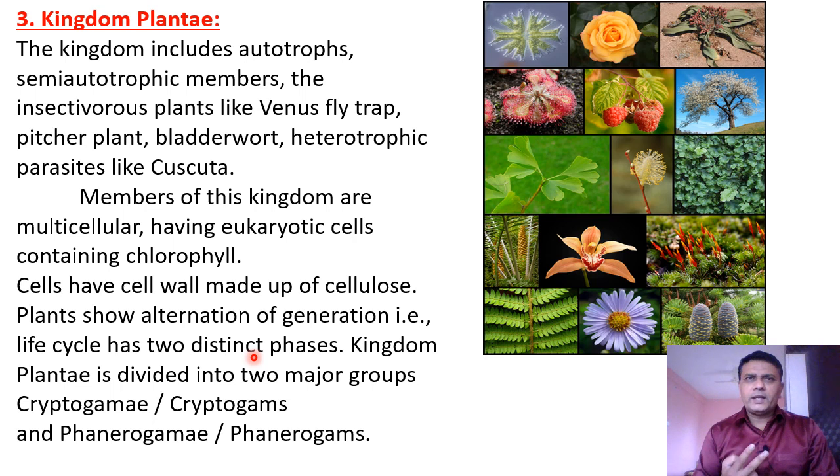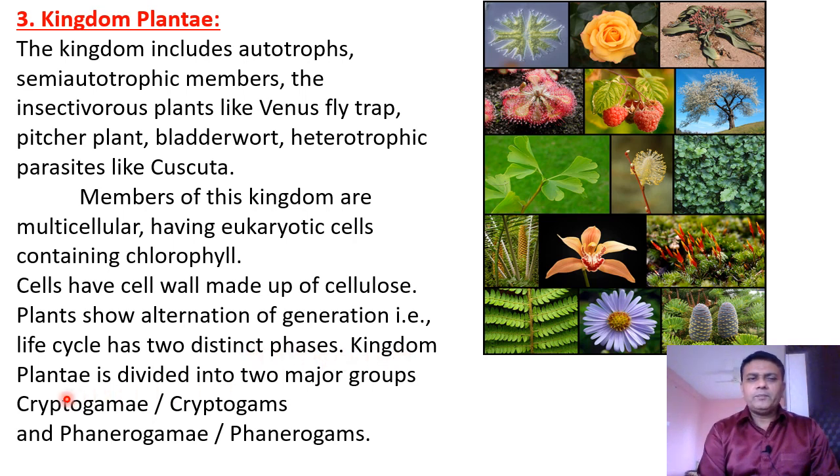Sporophytic generation means it is the spore producing generation. Gametophytic generation means it is the gamete producing generation. They alternate with each other, and the life cycle is completed by the plants.